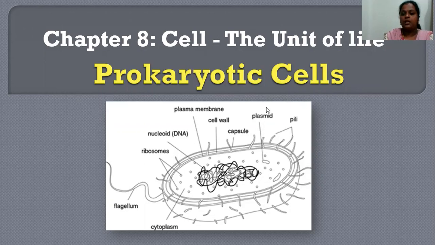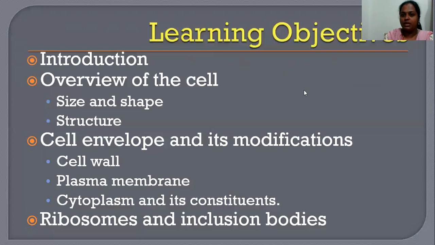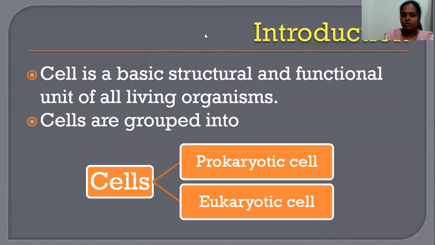Let's move on to the learning objective of today's session. Today, I'll be mainly focusing on the introduction part. What is this prokaryotic cell? And overview of the cell, that is size and shape of the cell and the structure of the cell. Cell envelope, what is cell envelope and what are its modifications? That is cell wall, plasma membrane, cytoplasm and its constituents, and then ribosomes and inclusion bodies. All these are the topics which I'm going to cover in today's session. Let's quickly move on to the introduction part.